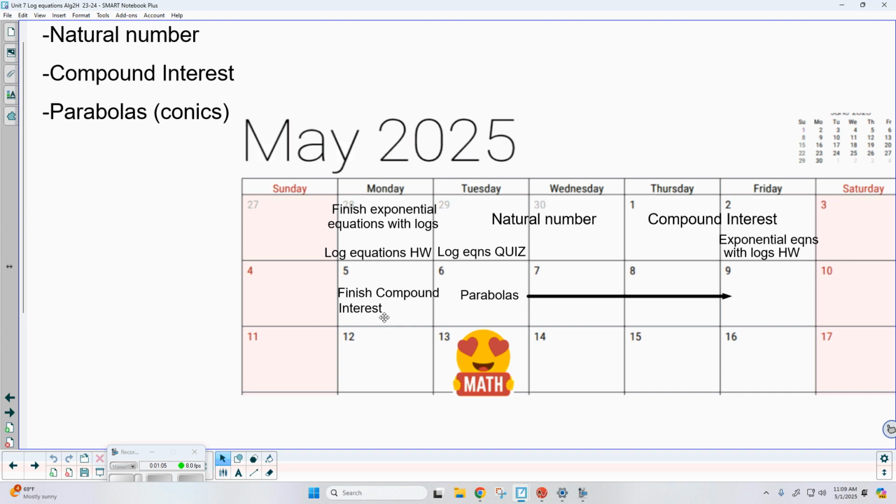Okay. So after that, we'll finish up compound interest. We'll move into parabolas. That'll take all of next week. And then on Tuesday the 13th, that's when we go ahead and take our post test. So we are good to go. Now, I'm hoping that parabolas is not going to take me as long as I'm thinking. With whatever extra days we have, I'm already putting some packets together, one for quadratics, factoring, systems, things we haven't talked about in a while that will most likely show up on the post test.